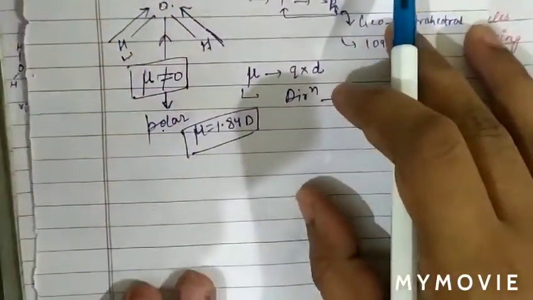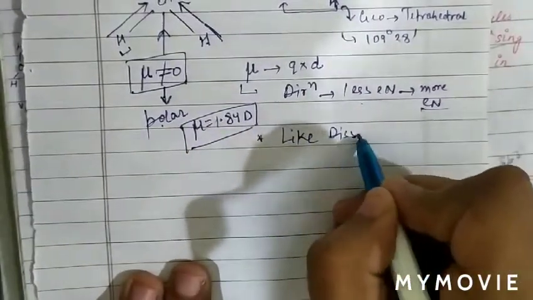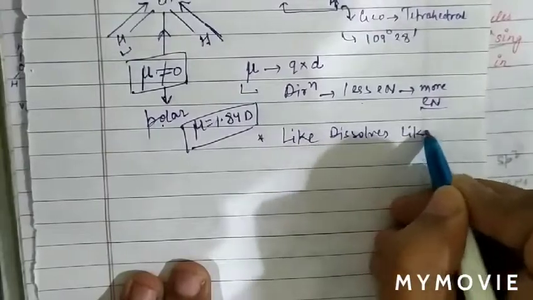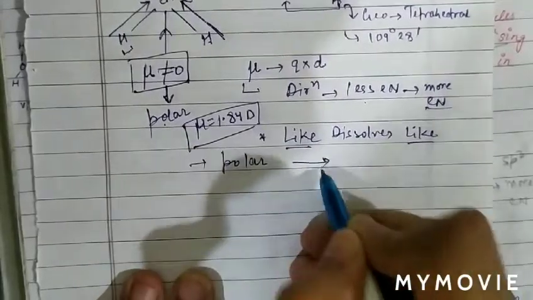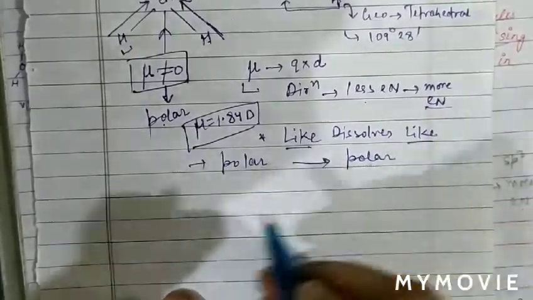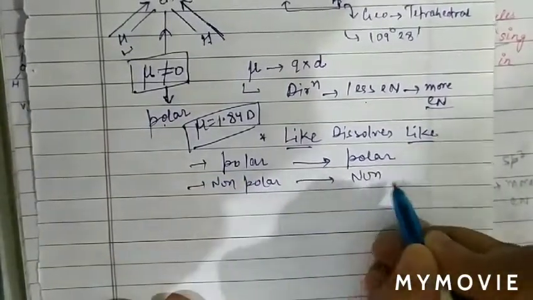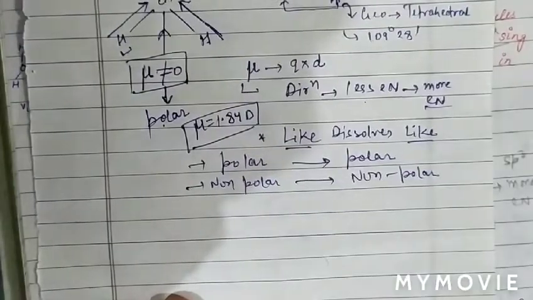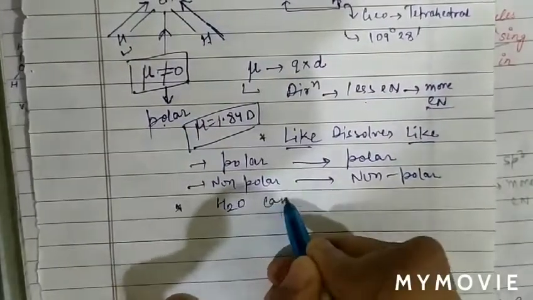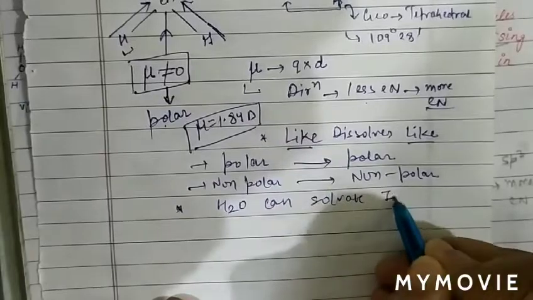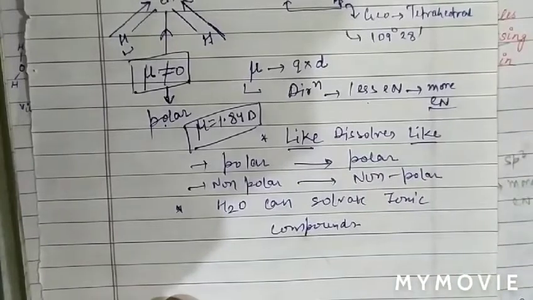As water is polar, we know the property of like dissolves like. Like dissolves like property means polar solute dissolves in polar solvent, and non-polar solute dissolves in non-polar solvent. So basically, as water is polar, it means water can solvate ionic compounds. Water can solvate ionic compounds due to its polar nature, because like dissolves like.